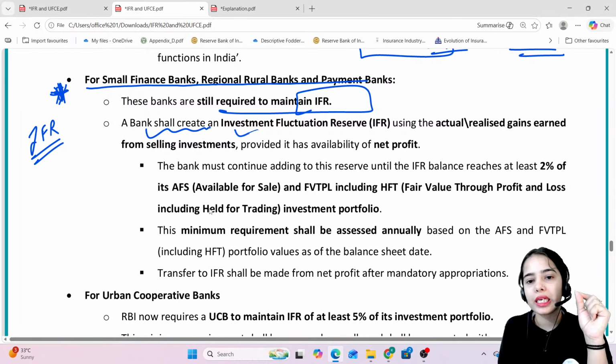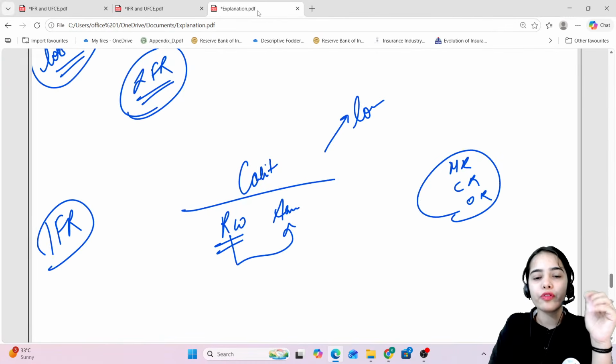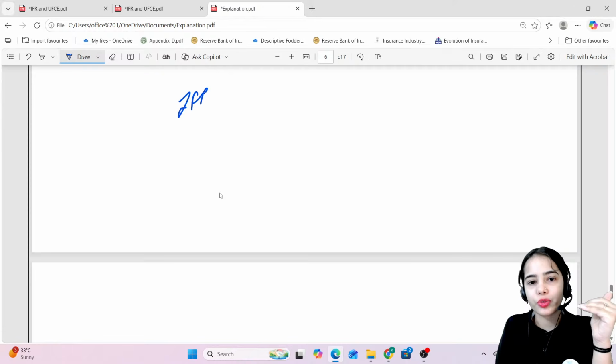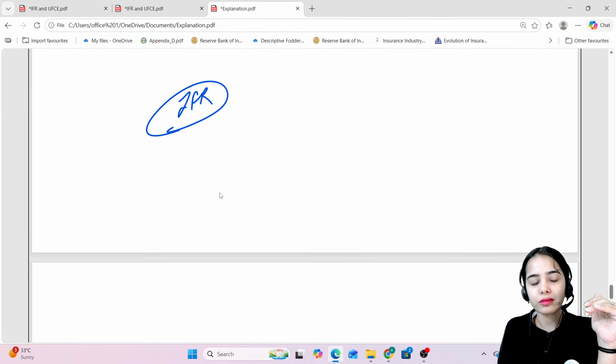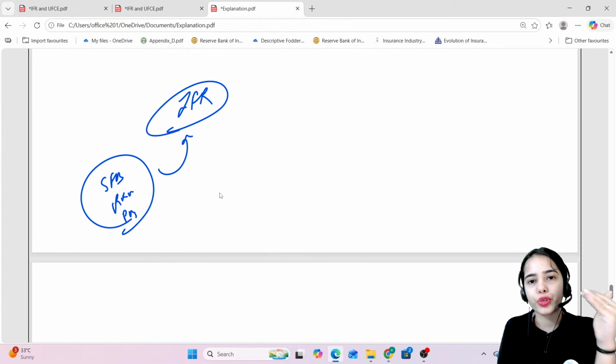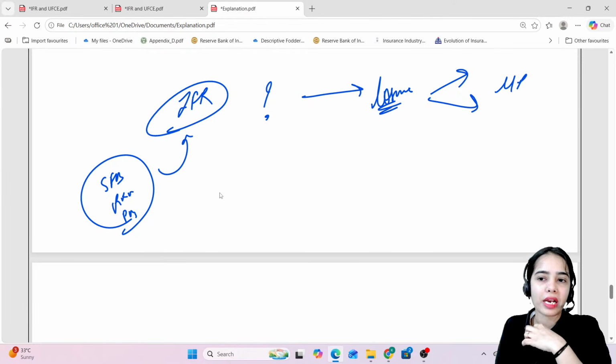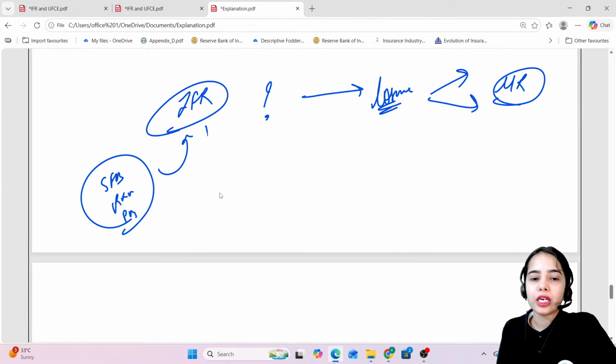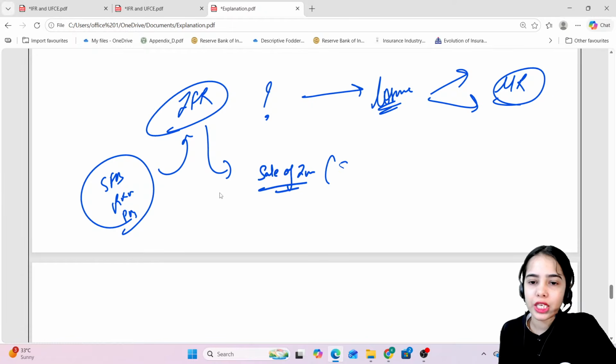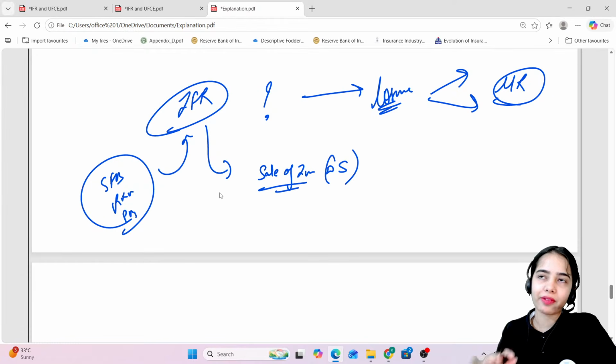Now, from where will the money come into the investment fluctuation reserve? It has been said that the small finance banks, RRBs, and the payment banks have to maintain the investment fluctuation reserve. But from where will the money come in this reserve to handle the losses, if any losses happen due to market risk? So basically, the reserve will come from, let's say, the sale of investments. Some securities, the debt securities that were kept in available for sale or held for trading, have been sold.